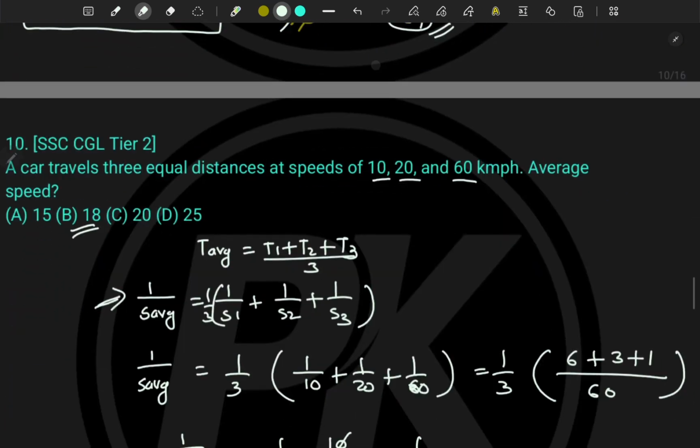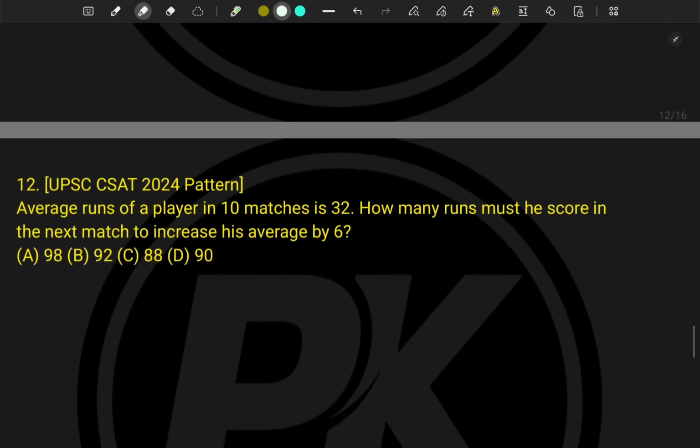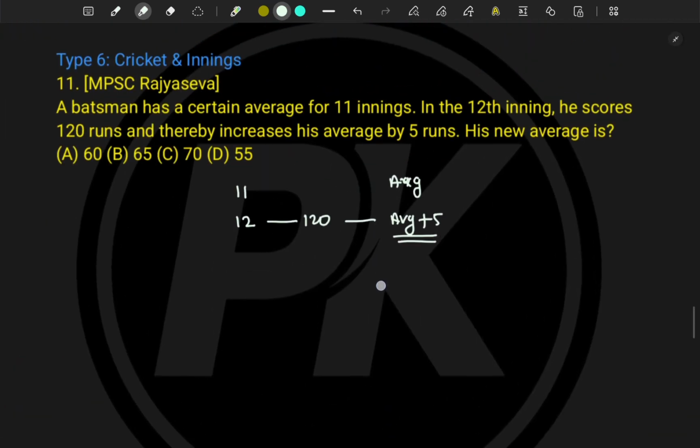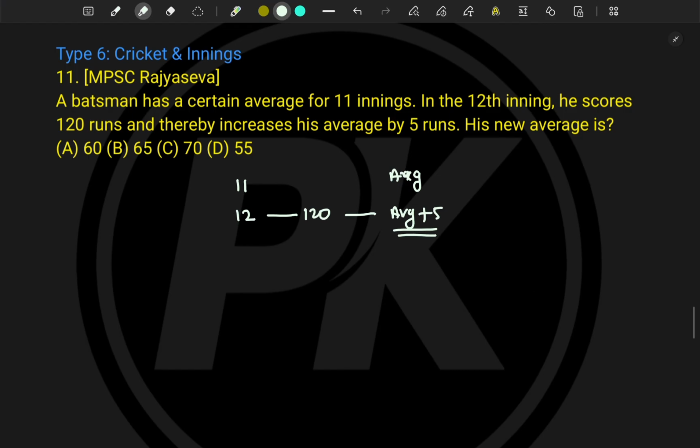And how those, I have already explained. So now just try to do the similar thing here in this problem. So here the average was increased by 5, and earlier how many innings he did? 11. That means on an average how many runs are added for 11 innings? For one inning on an average 5, that means for 11 innings on an average 55 runs are added,